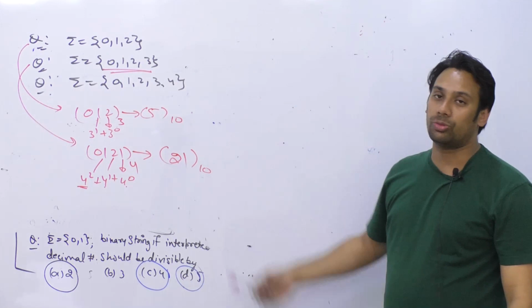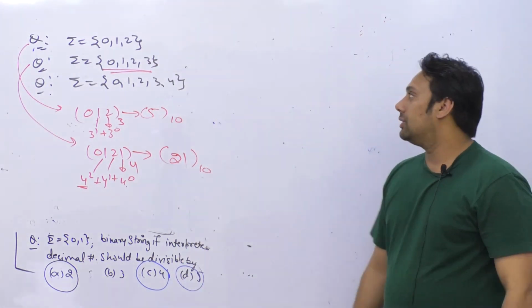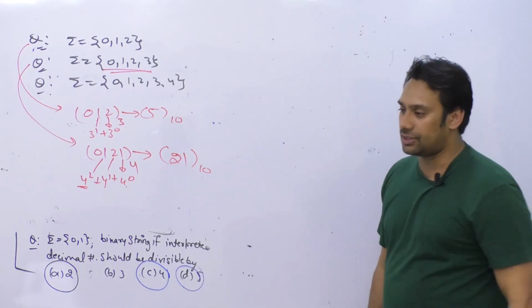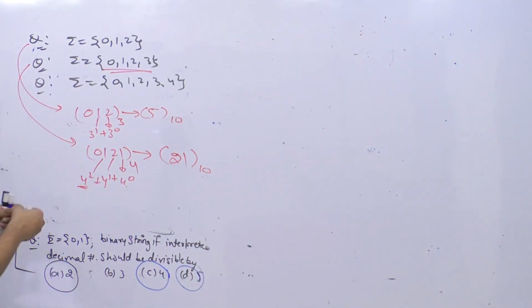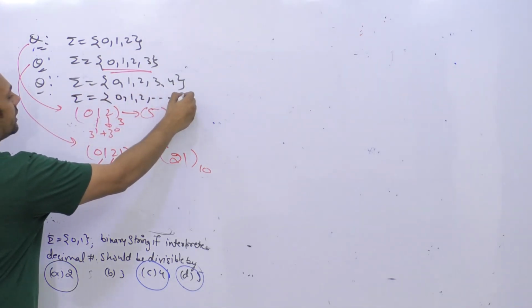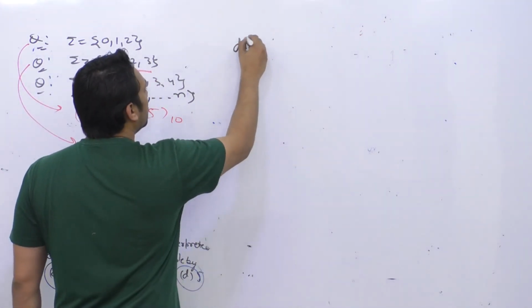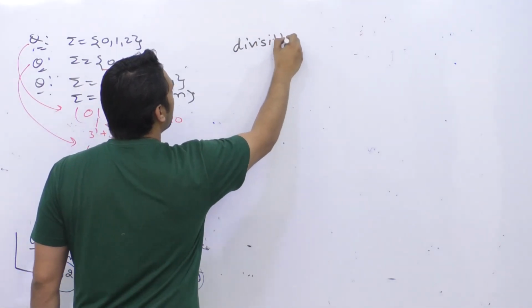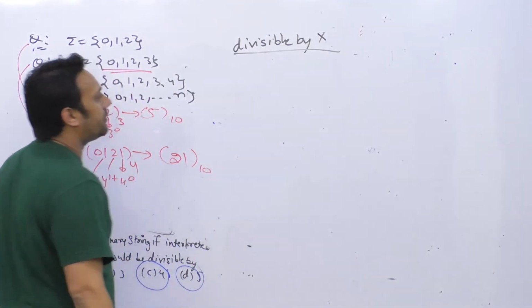Here the base is going to be 5 because there are 5 symbols, and here the base is going to be 3 because there are 3 symbols. So you can also have a number with digits 0, 1, 2 up to n. So here the base is going to be n. And let us suppose we want to have divisible by x.